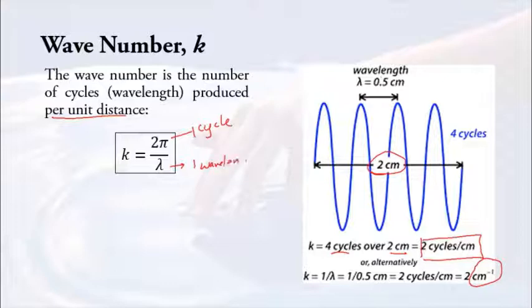When you divide it, you find out how many cycles are produced in 1 cm. So the SI unit is radians per meter, but other units that can be used are radian per cm, radian per mm, or you can just write per meter, per cm, per mm, and so on.